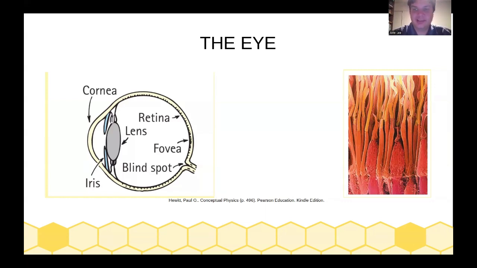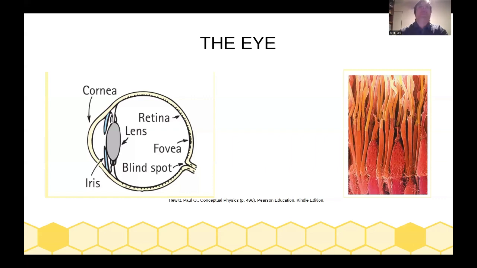So rods basically just get a black and white image, and cones get a color image, where cones are going to be mostly focused in the fovea, while rods are more evenly distributed throughout. And cones see red, green, and blue, as well as their inverse colors, or the lack of red, green, and blue, as the case may be, and use that to interpret the color of what you're looking at.